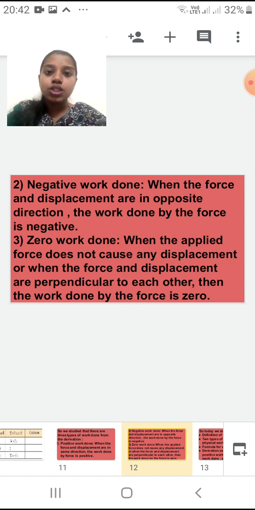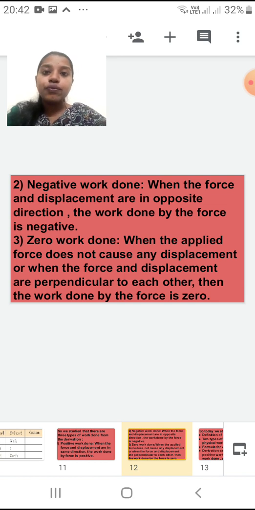When the applied force does not cause any displacement. For example, if I am taking a big stone and trying to push it, I am forcing it to push. Will I be able to push that stone? No. So is there any work done? No. When the applied force is not causing any displacement, I will call it zero work done. Or I can say force and displacement are perpendicular to each other.